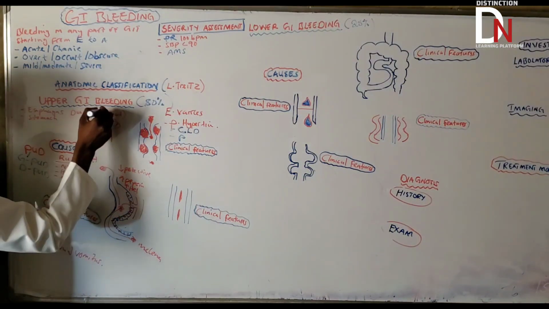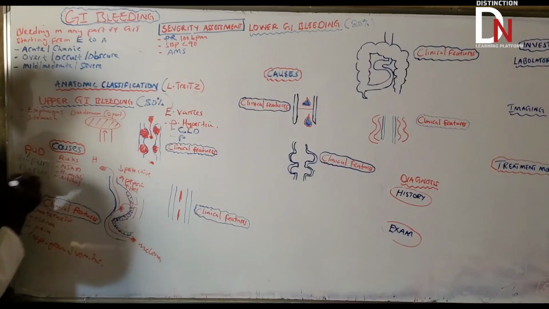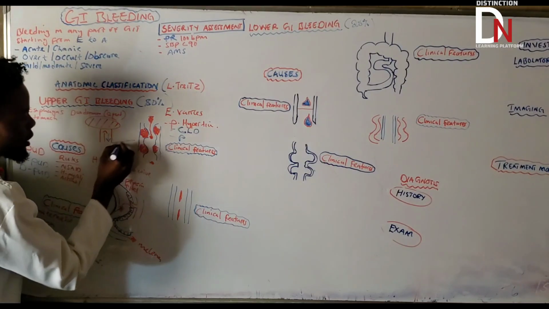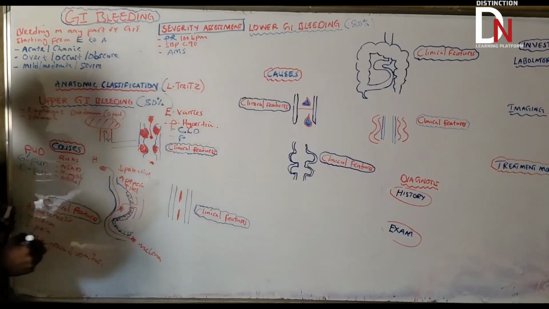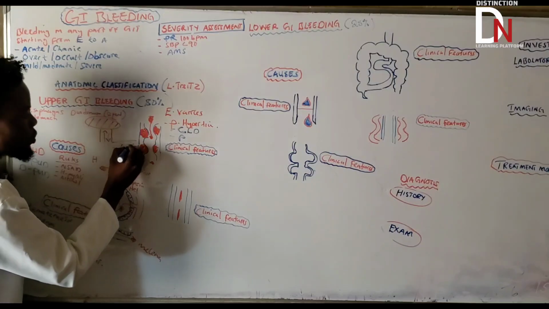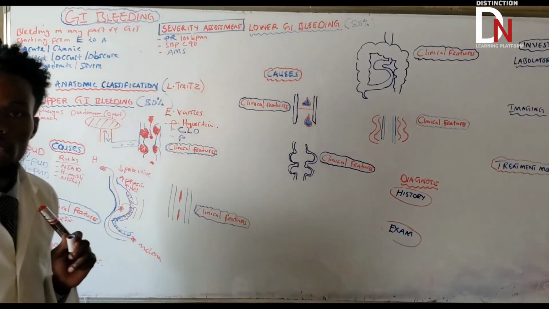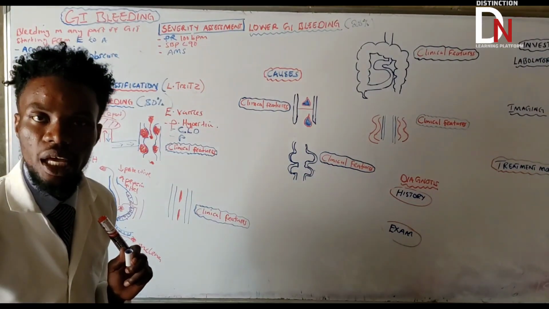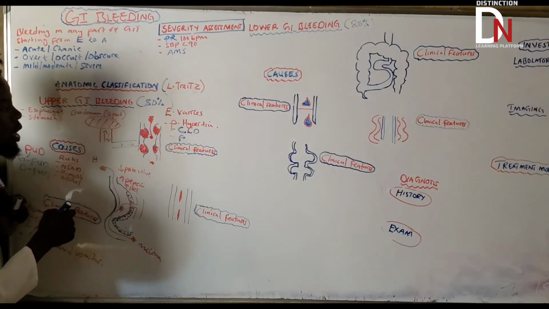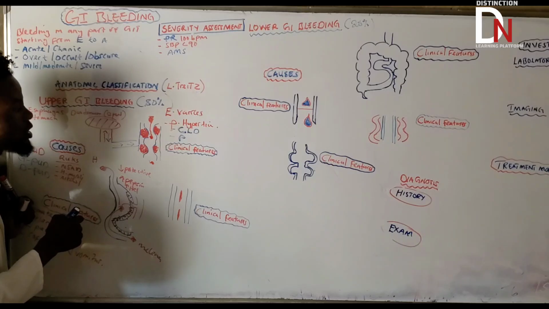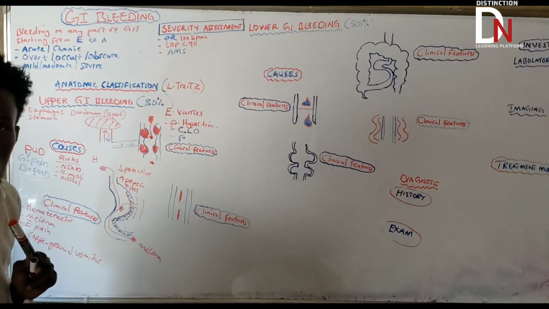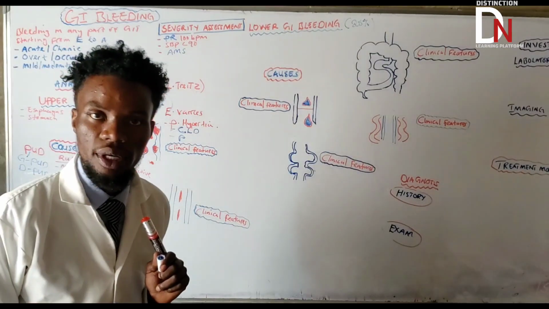So what am I saying? This blood now, instead of going through that, because the liver is jacked up like that, will be going back like that. Going back where? Here, to start going back to the esophageal submucosal veins there. If it is going back like that, it will cause congestion to the esophageal submucosal veins. Congestion can cause dilatation of those submucosal esophageal veins. If they are dilated, they are prone to what? Rupture.